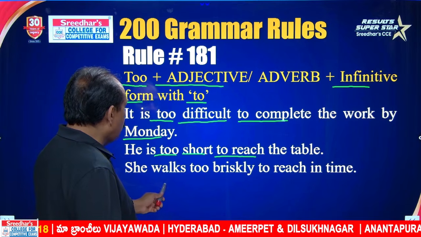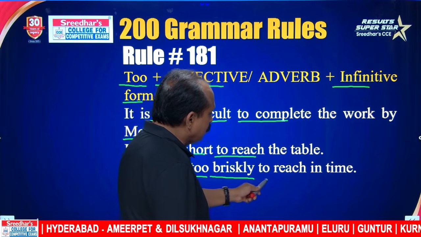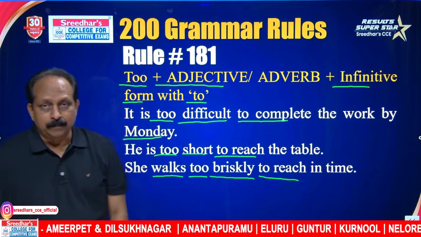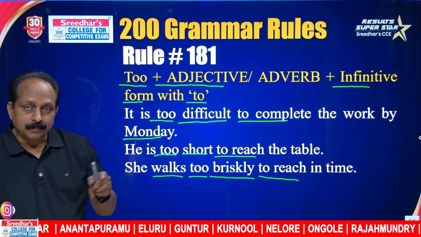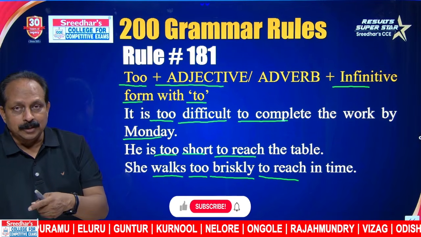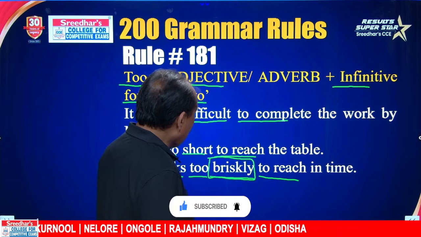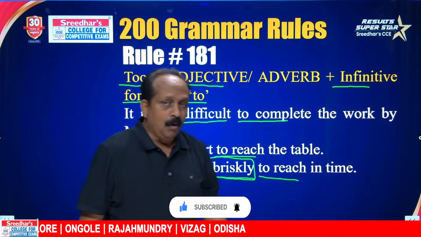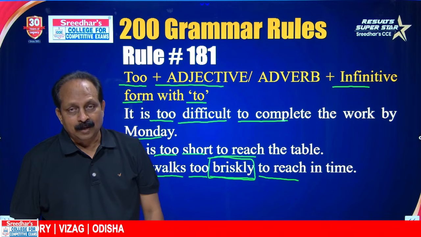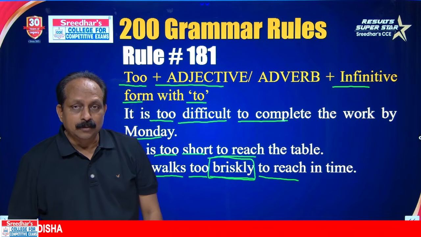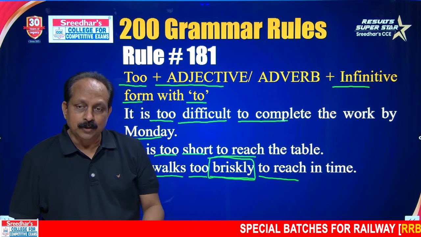Next one, she walks too briskly to reach. Here, walks is the verb, too plus briskly, an adverb, then to reach, a basic form or infinitive with to. It is too difficult to do, too plus adjective. She walks too briskly to reach, too plus adverb. Too plus what is the word? Briskly, adverb, to reach, basic form or infinitive with to. And what is the meaning of briskly? Briskly means quickly. The word brisk is an adjective, briskly is an adverb. Brisk walk means quick walk. Brisk business means doing business very fast.